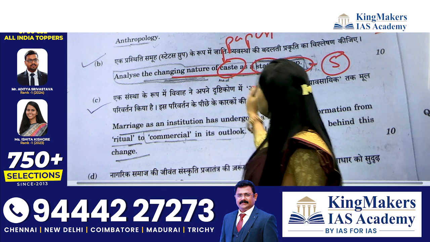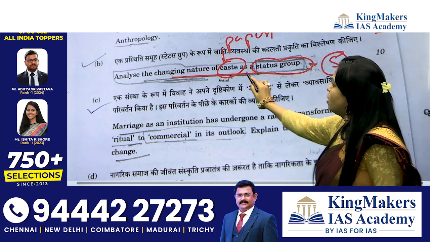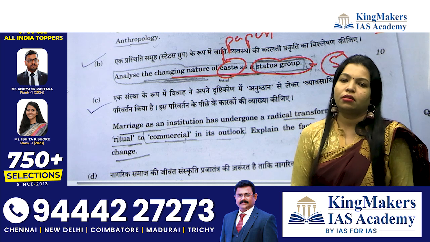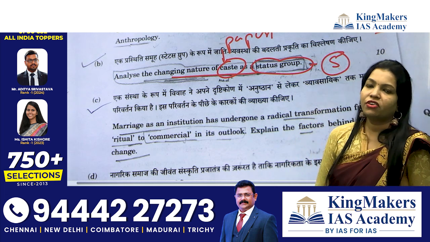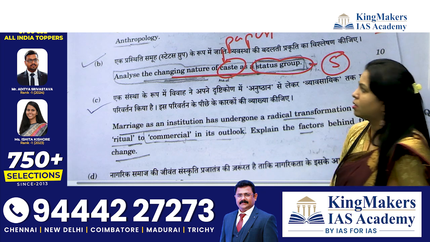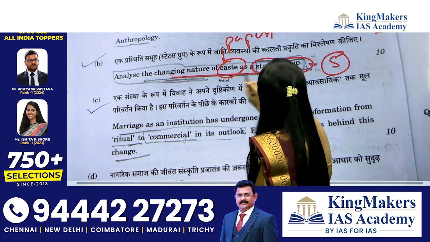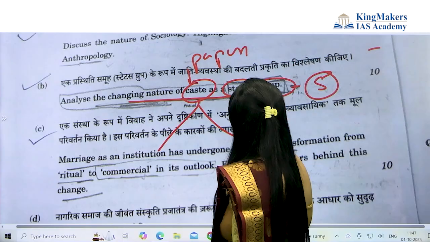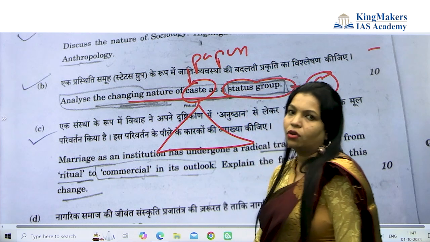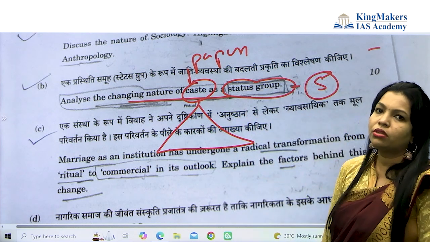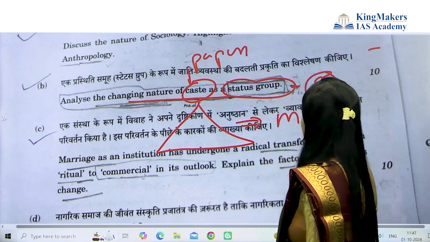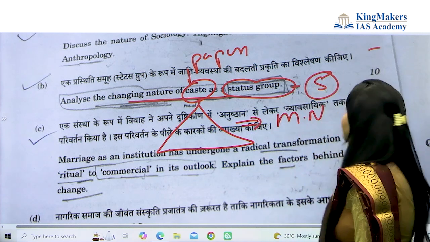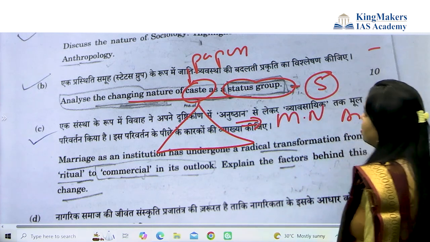So what you can do here is say how caste is a status group or a stratification. One of the reasons can be caste. You can say that caste was stratified on the basis of the Varna system. So paper 2 things you need to bring here, and also the thinkers' names: M.N. Srinivas, G.S. Ghurye, Andre Beteille and Louis Dumont would be there.